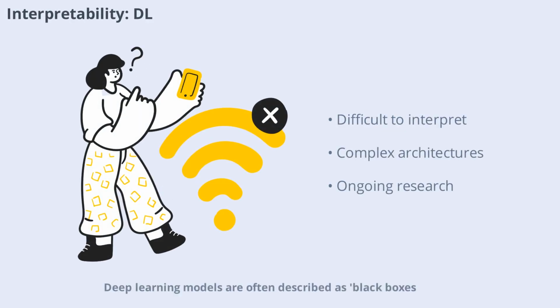Deep learning models are often described as black boxes. With millions of parameters and complex architectures, it's challenging to understand exactly how a deep learning model arrives at a particular decision. This lack of transparency can be a drawback in sensitive applications. Researchers are actively developing tools to improve interpretability, but it remains a challenge. Despite this, deep learning's performance on complex tasks often outweighs concerns about transparency.